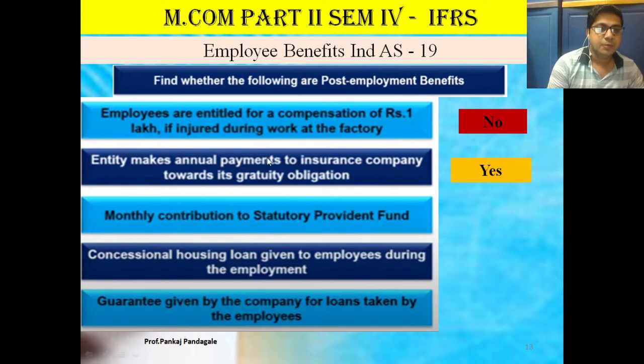Next, monthly contribution to statutory provident fund is also a post-employment benefit.